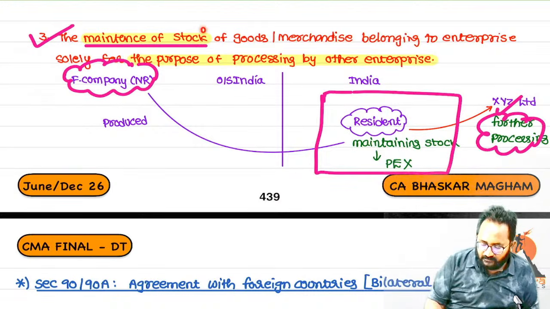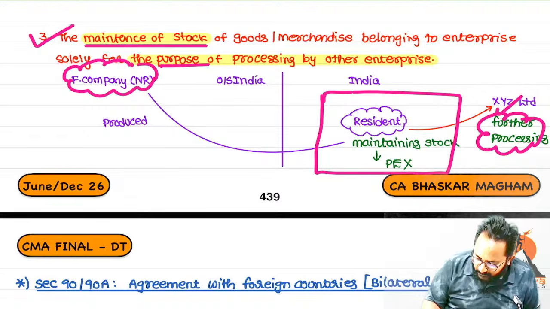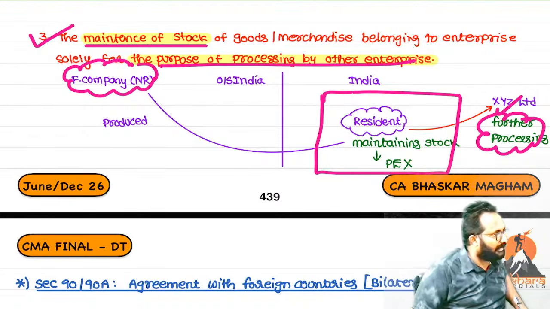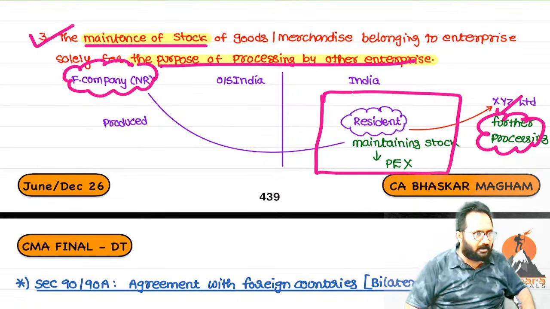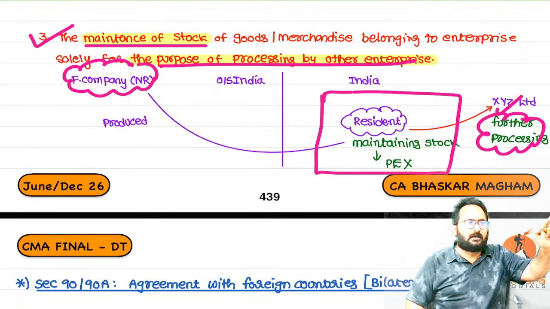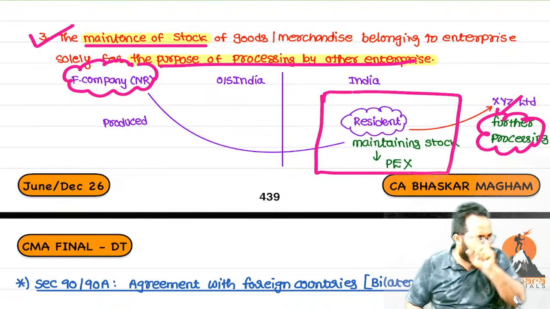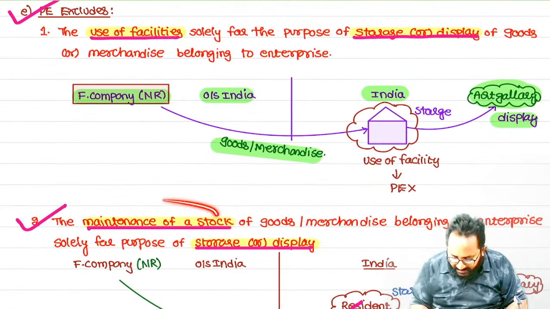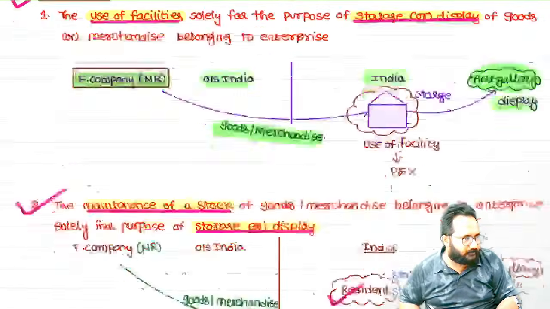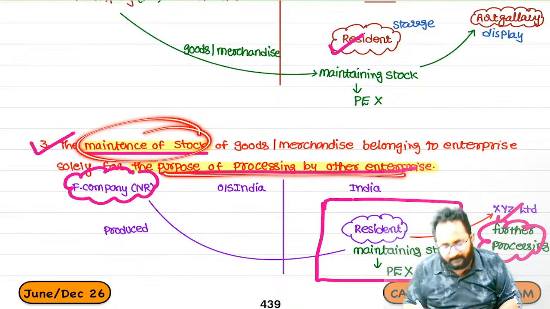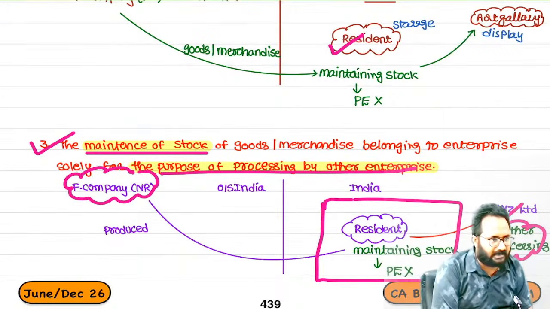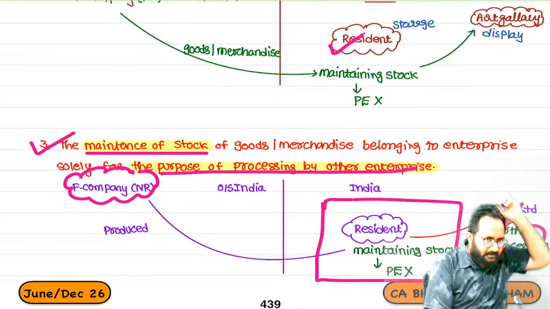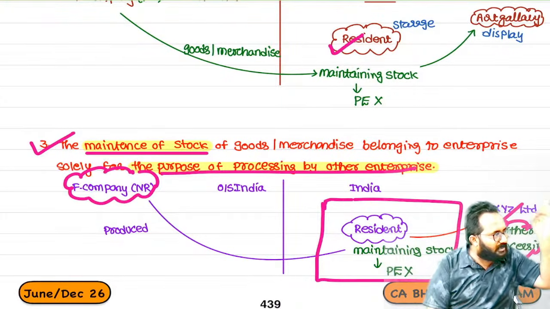So that's why this maintenance of stock is done for what purpose? Further processing by the another enterprise. This is also not treated as PE. Remember, in any point also, first one, use of facilities for storage or display. Here, maintenance of stock for the storage or display. Next, maintenance of stock for the purpose of further processing by the enterprise. Here we are not doing any sale activity. Here we are not doing any business in India. So that's why it is not treated as PE.